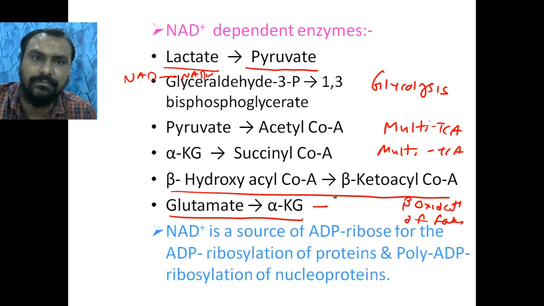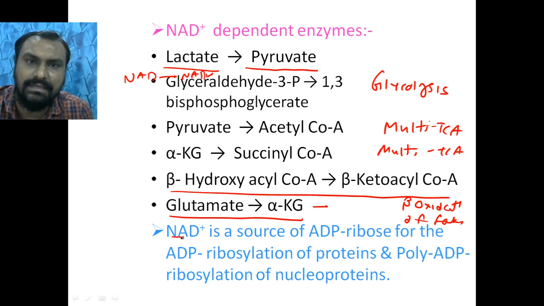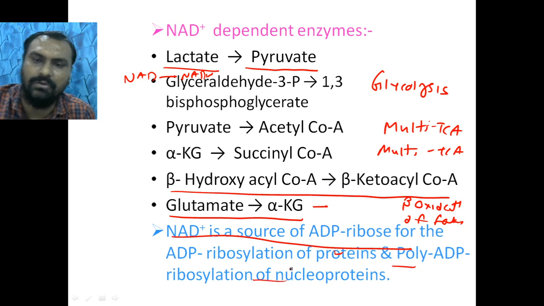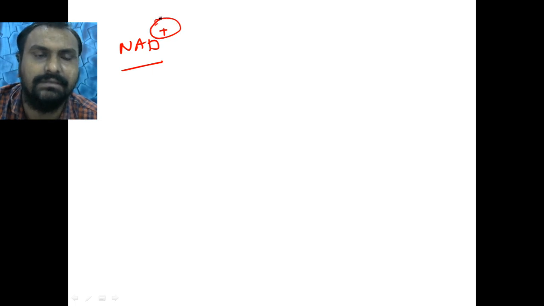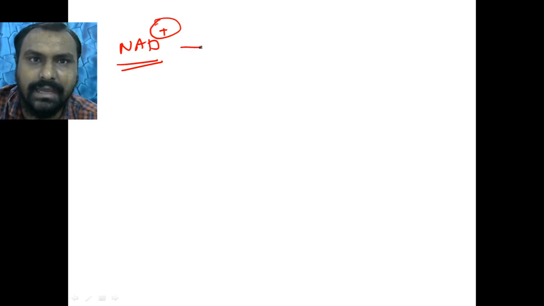amino acid metabolism. And this NAD is the source of the ADP ribose for ADP ribosylation of protein and poly ADP ribosylation of nucleoprotein. So there are many uses of this NAD. Here it is written NAD plus because the nitrogen has a positive charge, so it gets the 2 hydrogens.